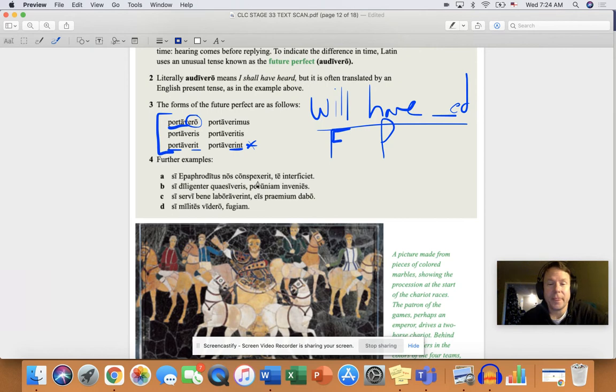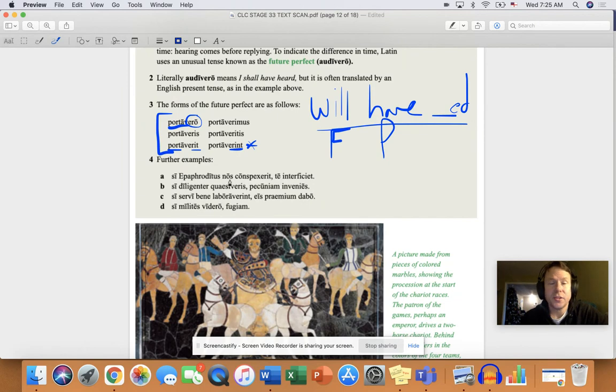Okay. Now, the better translation, right, the not literal translation, is if Epaphroditus sees us, catches sight of us, well, he'll kill you. So the literal translation is will have caught sight of. The better translation there, because it's in this temporal clause, this if clause, is just present tense. So the literal, if he will have caught sight of us. The better translation, if he catches sight of us.